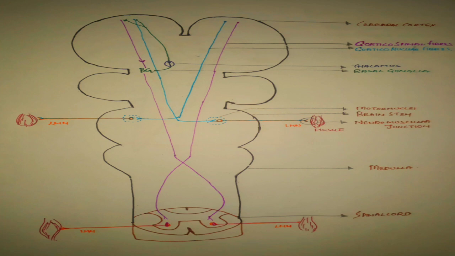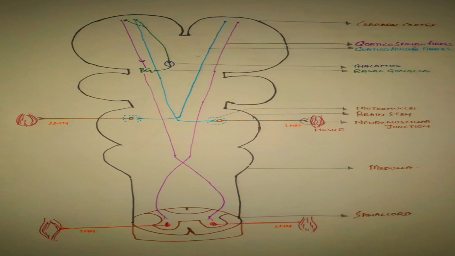So, corticospinal fibers and corticonuclear fibers don't go directly from cortex to spinal cord and brainstem. They first take the permission of basal ganglia, which is situated in the cerebral hemispheres. The basal ganglia will plan and initiate the movement. It processes and sends the signals back to thalamus, and thalamus in turn sends the signals to these two fibers.